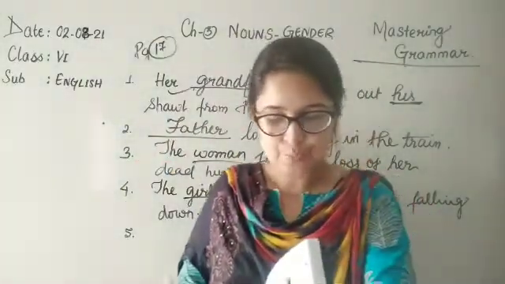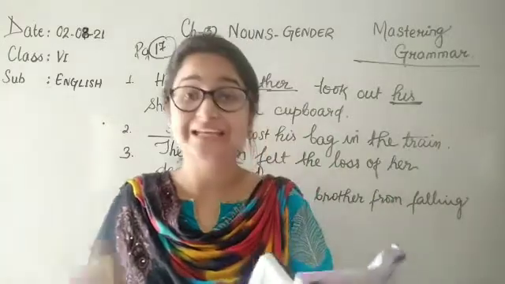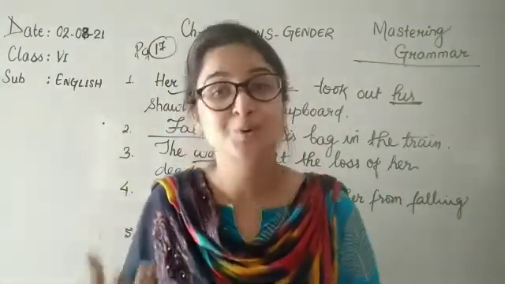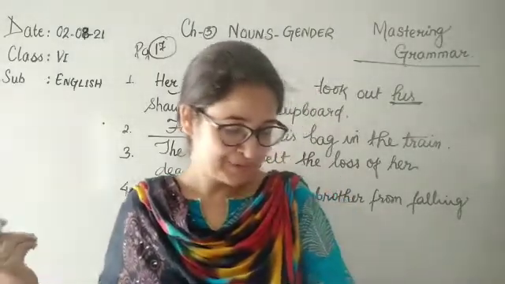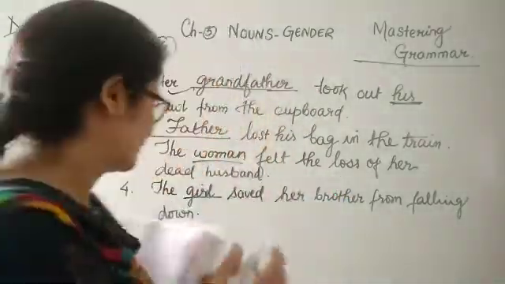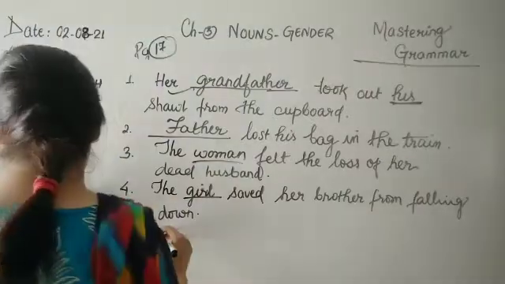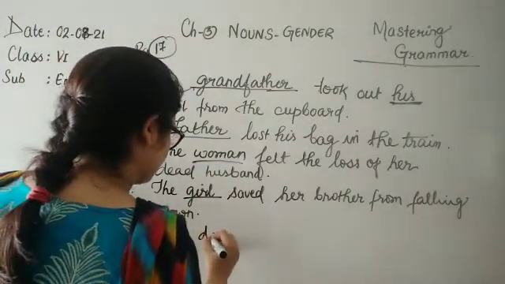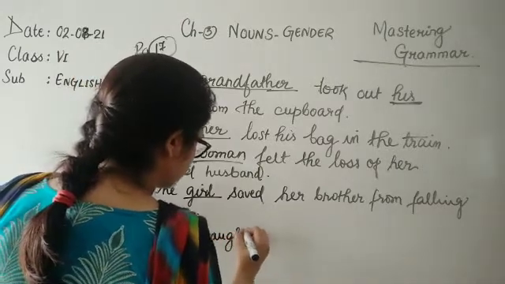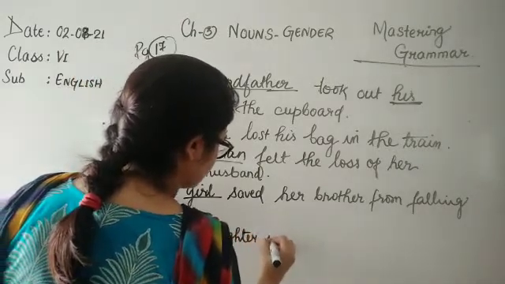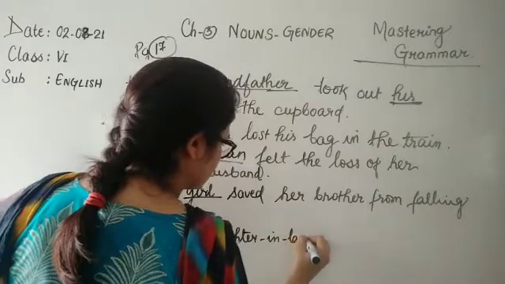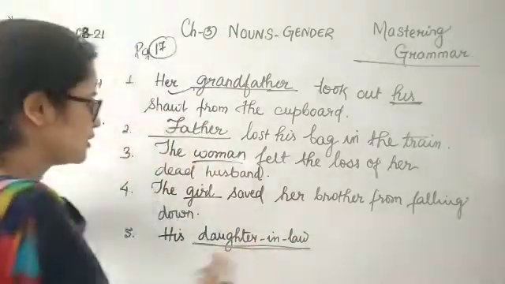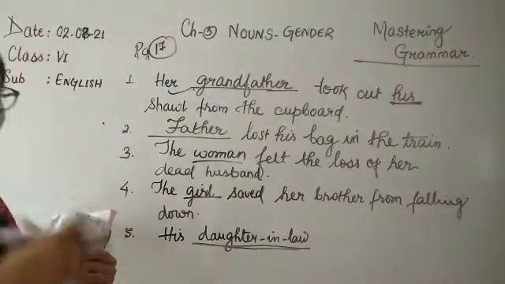Number 5. His dash was wearing a beautiful sari. So sari here we know. So his daughter-in-law, not son-in-law. Son-in-law won't be wearing a sari. So his daughter-in-law is actually son's wife, right?